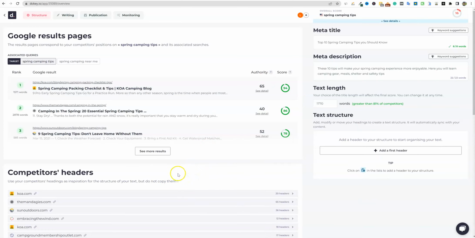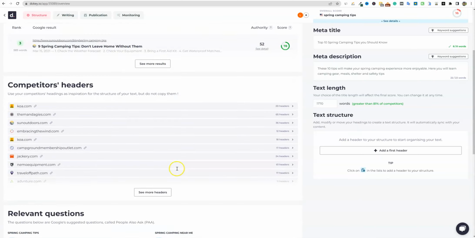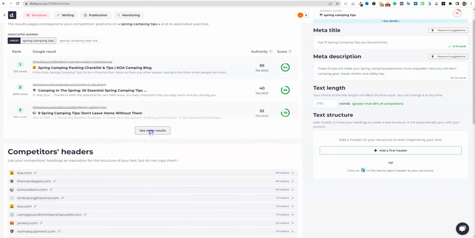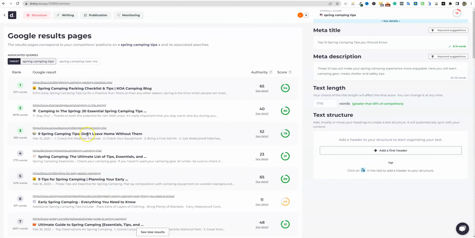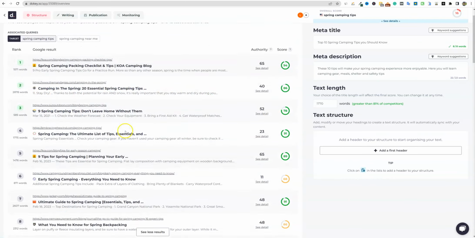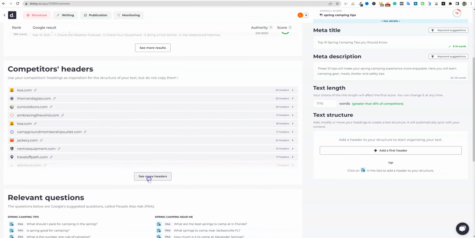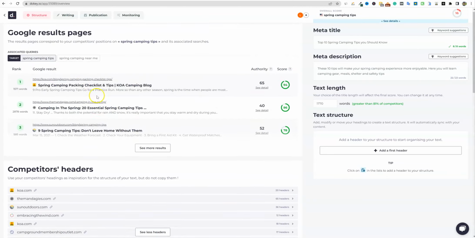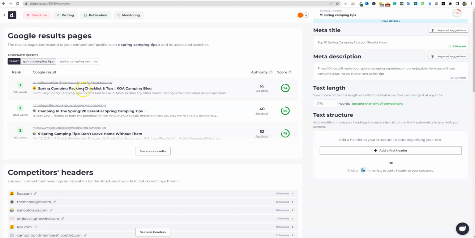So kind of cool. But at the same time, there's something a little different over here. If you're looking at all the results over here on Dokey, and you want to start looking at these ones right here, if you click over here, it's just going to open up the page. So what you have to do is find which one up here you want to look at, right? Spring camping packing checklist, camping in the spring, top 20, nine spring camping tips. Let's just go with this one.